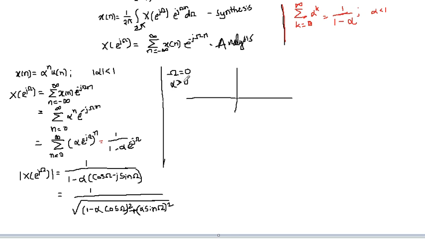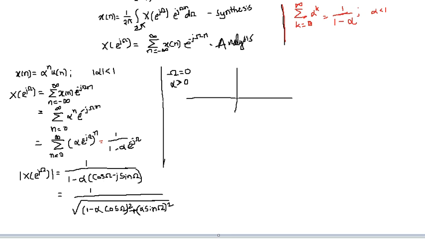So first we consider when alpha is greater than 0. When alpha is greater than 0, let's put omega as 0. When we put omega as 0, we get alpha cos of 0, and the alpha sine of omega term becomes 0.